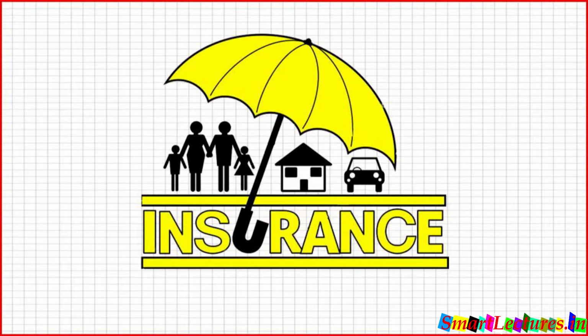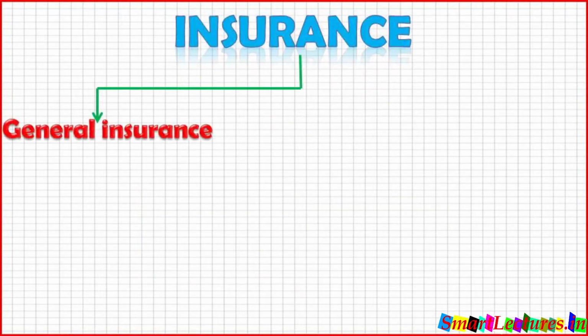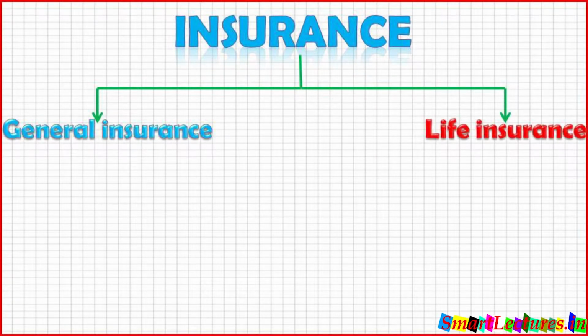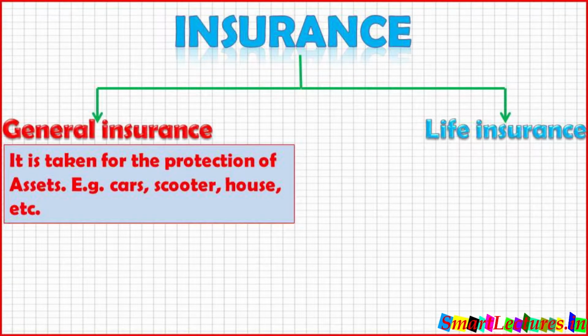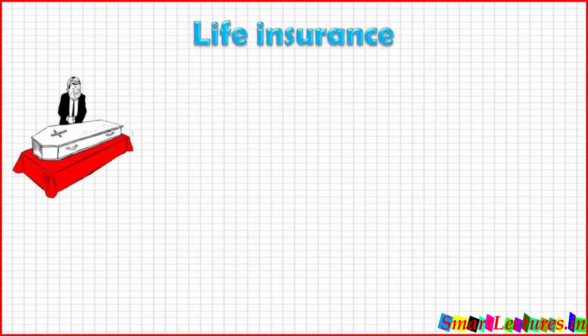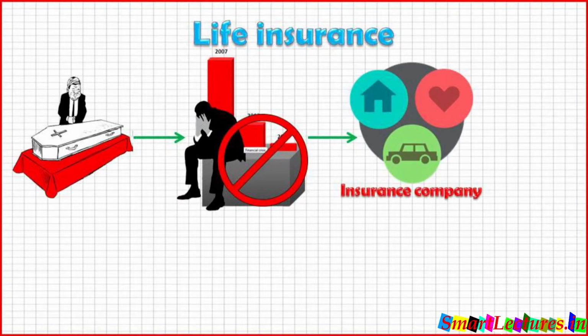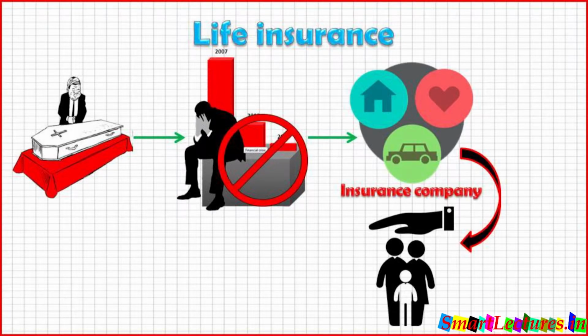You know about insurance. There are two types of insurance. Number one, general. Number two, life. General insurance is taken for the protection of assets, for example, car, scooter, house, contents, etc. But life insurance is taken for the protection of family. It means if any person dies, his family doesn't suffer any financial crisis after his death because the insurance company can help his family.